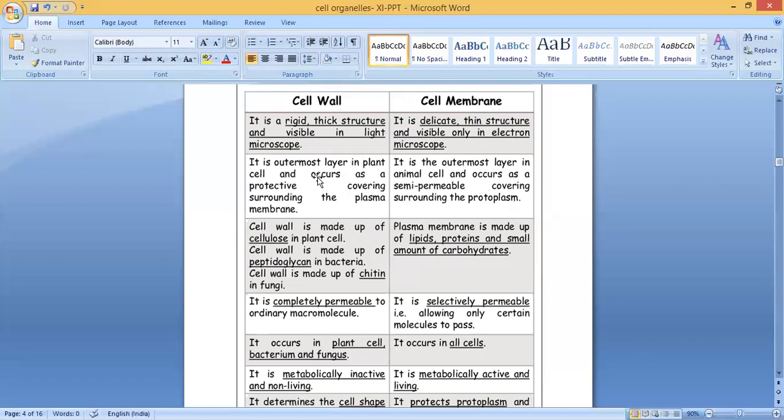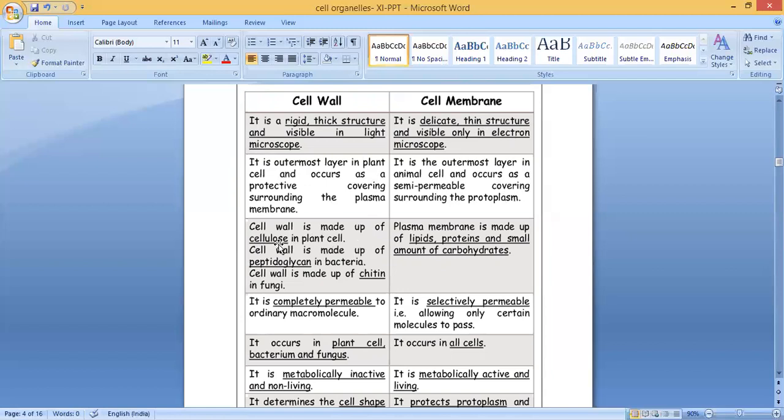Second, the cell wall is the outermost layer in plant cells and occurs as a protective covering surrounding the plasma membrane. The cell membrane is the outermost layer in animal cells and occurs as a semi-permeable covering surrounding the protoplasm.